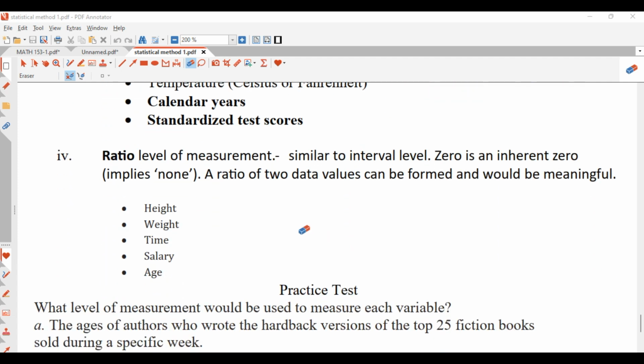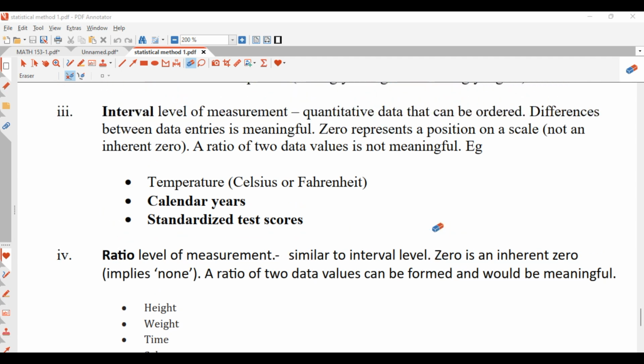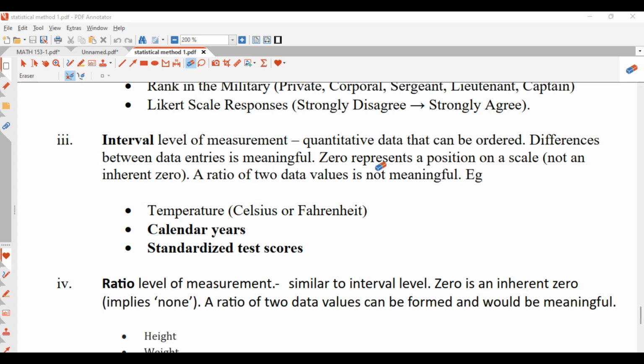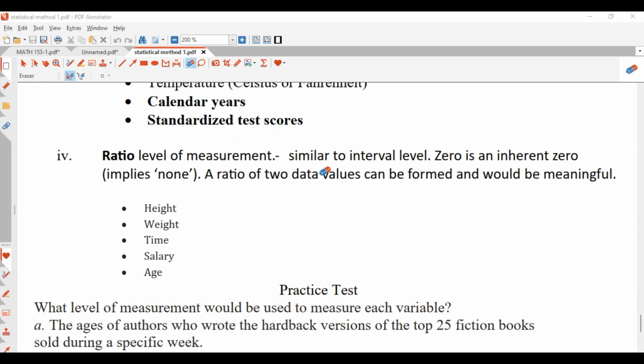And the last one is the ratio. The ratio level of measurement here is similar to the interval level. Zero is an inherent zero, right? So here the ratio of two data values can be formed and could be meaningful. So you see, it's related to the interval level of measurement. But what you saw here is that when you find the difference between these data entries, they are meaningful. But when you take the ratio of the data values for interval, they are not meaningful. But this ratio level is telling us that when we take the ratio between these data values, they are meaningful.